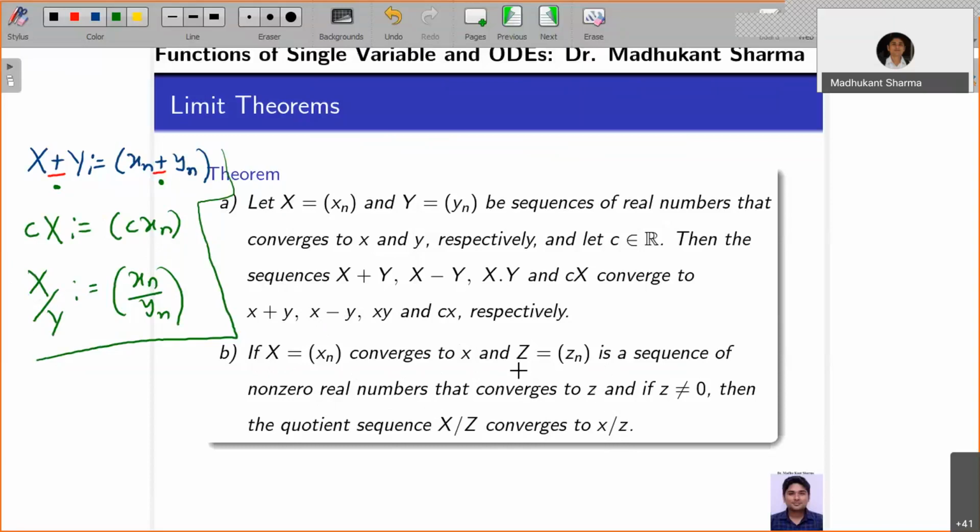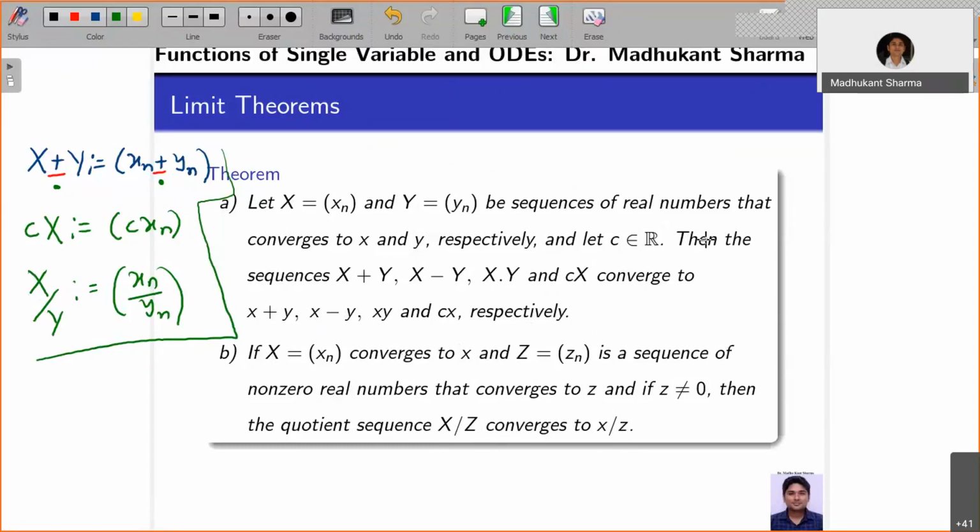It should not be 1 by n, and 1 by n is tending to 0, so that will not help here. Then the quotient sequence x by z converges to x by z. These results can be established very easily, so you can look at these in the tutorial part. So this algebra we are going to use for proving some of the results.